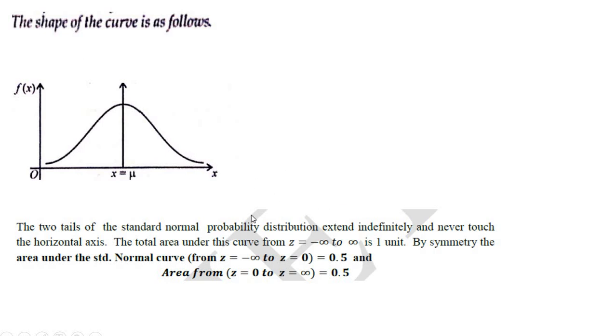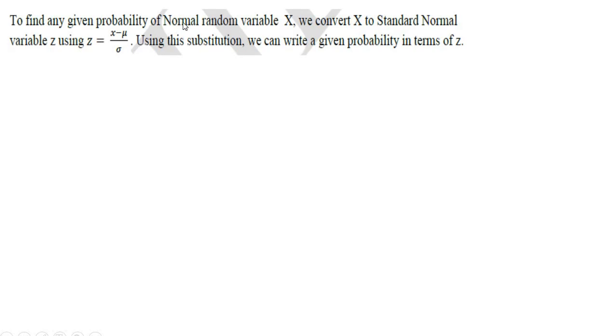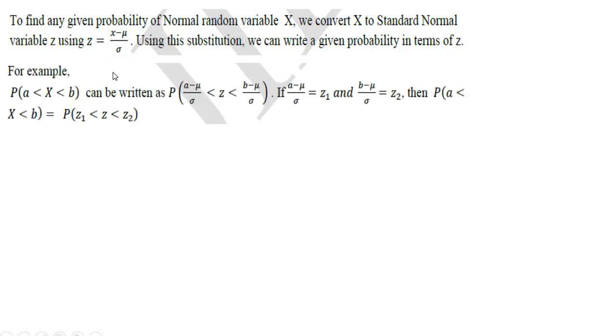Next, to find any probability of a normal random variable x, first we have to convert it into a standard normal variable z using the formula z is equal to x minus mu by sigma, where mu and sigma are the mean and the standard deviation.